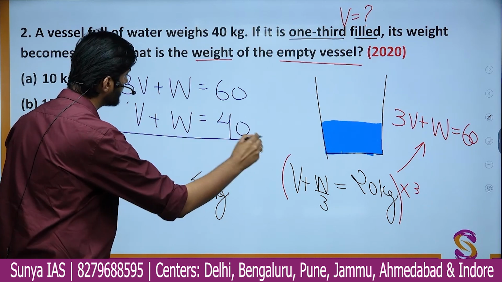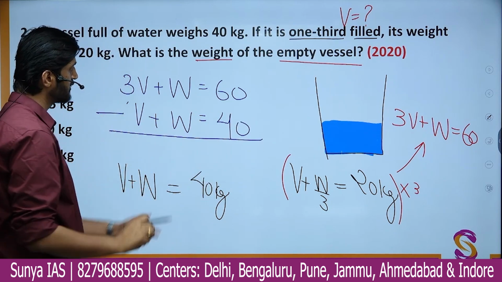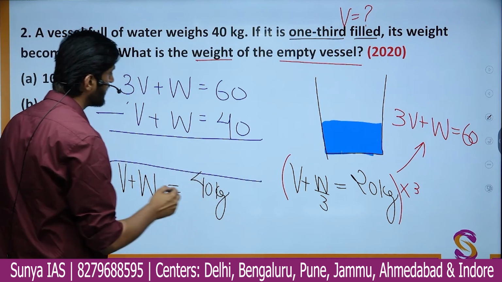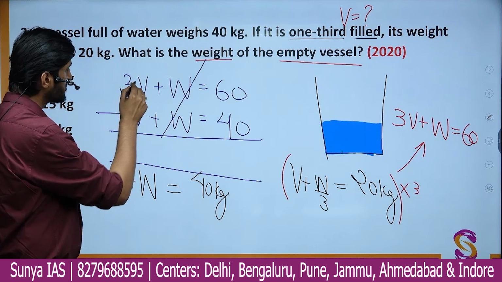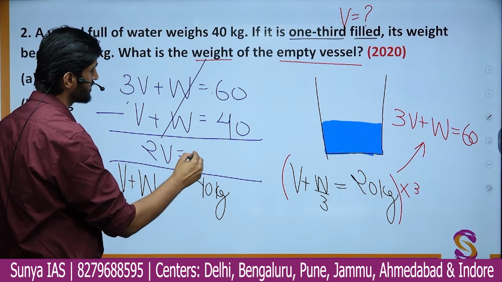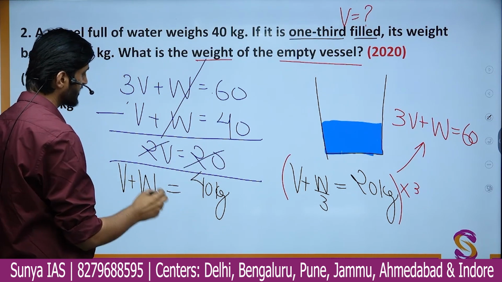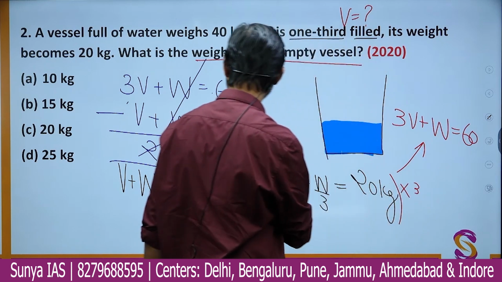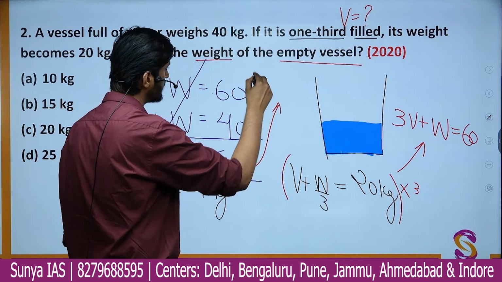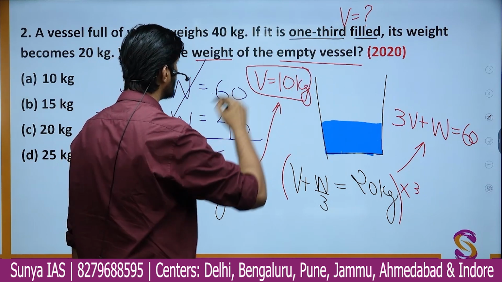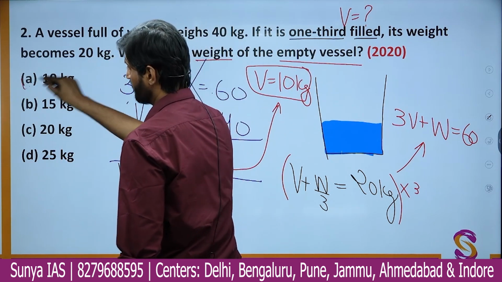Now what we can do is that we can subtract this equation from the above equation. What will happen when we subtract? We get rid of this W, we get 3V minus V, which is 2V, and the value will be equal to 60 minus 40, that is 20. So from here you can further say that the value of V is coming out to be 10 kgs, and that is the weight of the empty vessel, that is option number A.